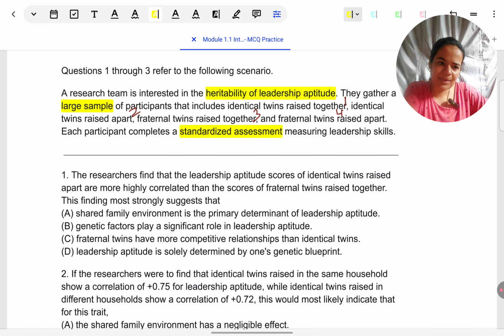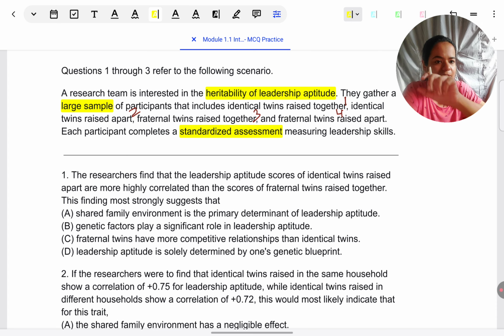Now, one more comparison that comes into the picture is they are also checking whether these twins have been raised together, meaning they have been brought up in the same homes, or they have been brought up apart. Why are they doing that? To see whether shared family environment also has an influence. So, like in a typical twin family type of study, they compare whether twins are being brought up in their own homes or other homes, so that they can control for the influence of environment or the family. That element is also there in this study.